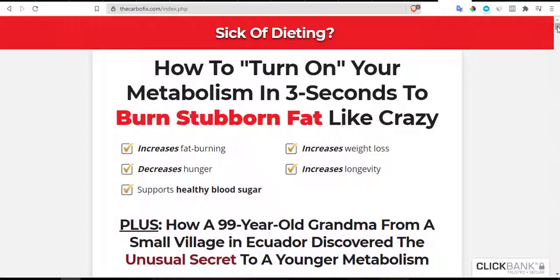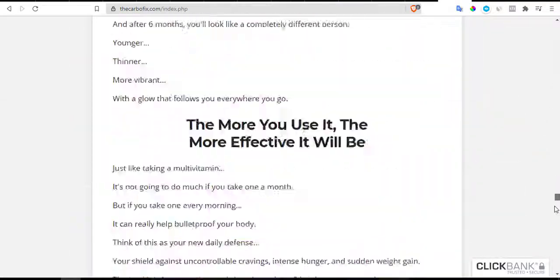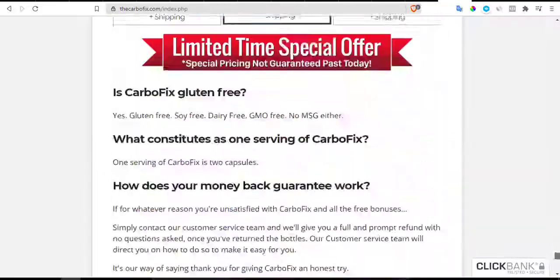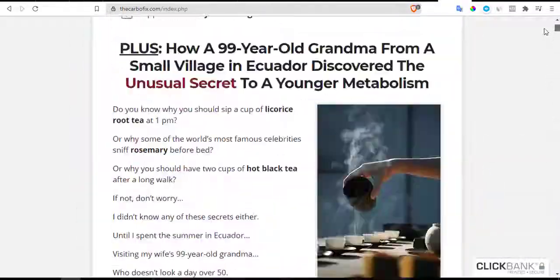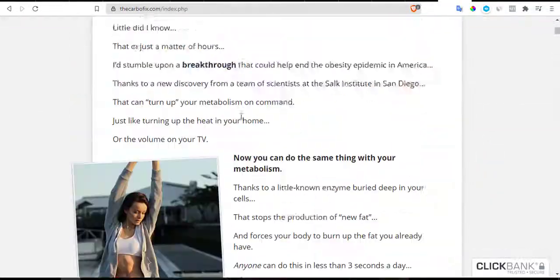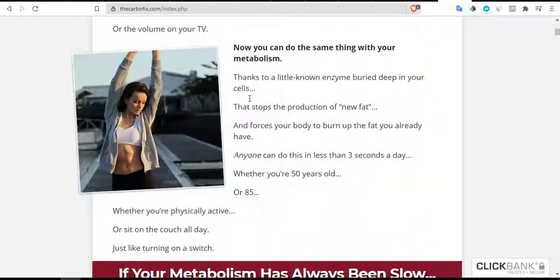As you can see, this one is very long. Look at where it starts from to down here. You're looking for a very long sales page. That is what you want. Alright, that is what you're looking for. That has a lot of content, it has a lot of images on this top.